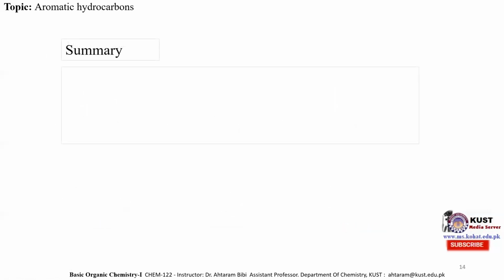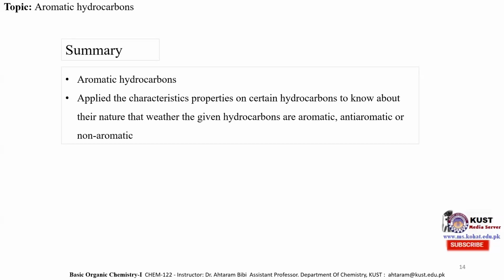Summary of today's lecture. We have studied in detail the aromatic hydrocarbons. We defined aromatic hydrocarbons and then studied the various characteristic properties of aromatic hydrocarbons, anti-aromatic hydrocarbons, and non-aromatic hydrocarbons, and then applied the characteristic properties on certain hydrocarbons to know whether the given hydrocarbons are aromatic, anti-aromatic, or non-aromatic.